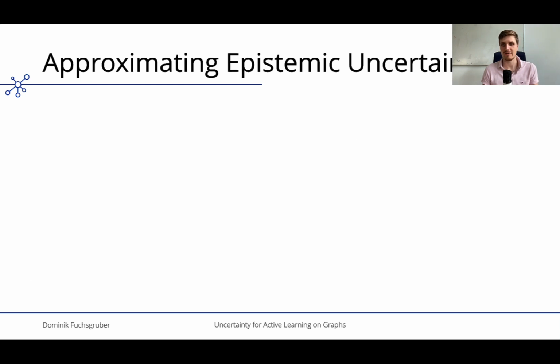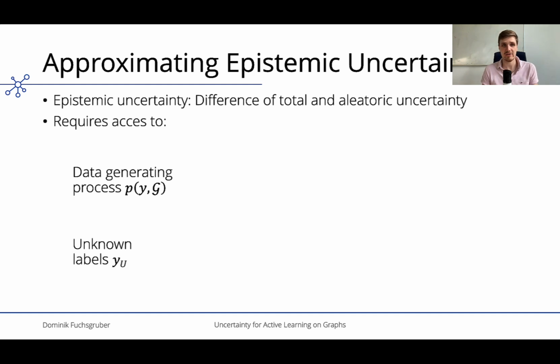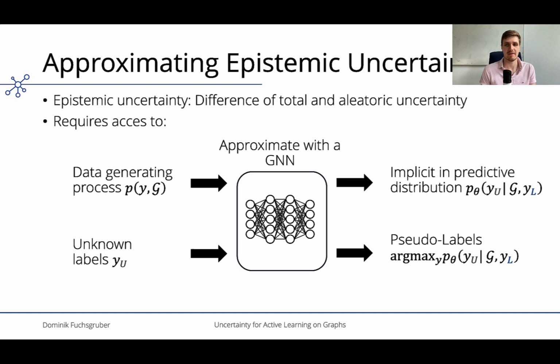Computing epistemic uncertainty according to our definition as the difference between total and aleatoric uncertainty is challenging. That is because the computation of these quantities relies on access to the data generating process, which is typically unknown for real data. Additionally, aleatoric uncertainty relies on labels of nodes that are not in the training set. We mitigate these issues by using GNNs to approximate the predictive marginal. We assume this to sufficiently model the generative process implicitly. Furthermore, we can use its predictions as surrogate pseudolabels to compute aleatoric uncertainty.